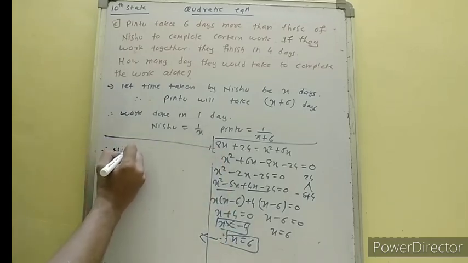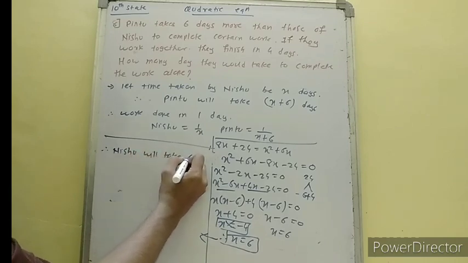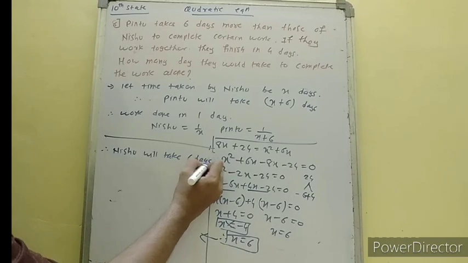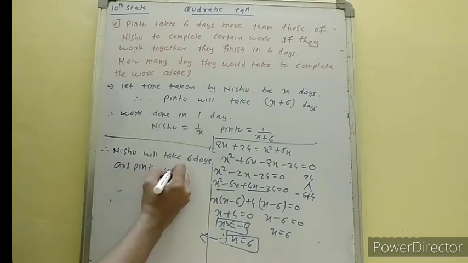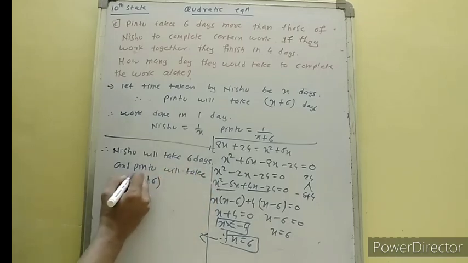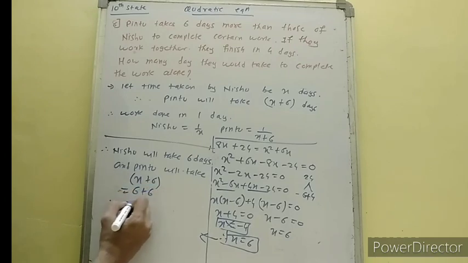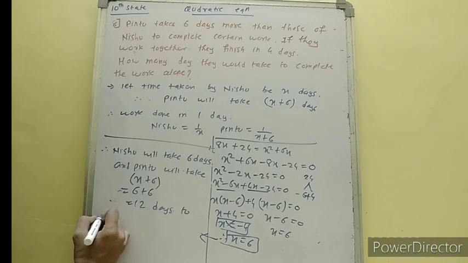Therefore, Nishu will take 6 days and Pintu will take x plus 6, that is 6 plus 6, 12 days to complete the work alone.